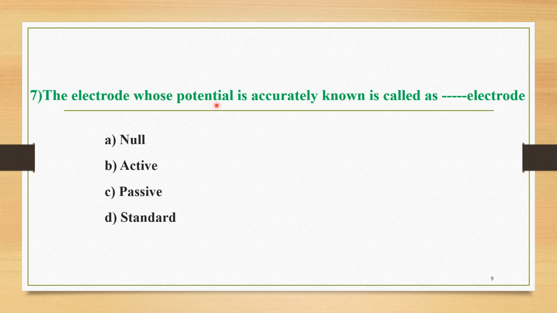The electrode whose potential is accurately known is called the electrode, and the four options are: A, the null electrode; B, active electrode; C, passive electrode; and D, a standard electrode. We know the types of electrodes, so depending upon some characteristics or properties fulfilled by a particular electrode, one name is given to it, and that electrode is called the standard electrode. The correct option is standard electrode. Those electrodes whose potential is accurately known are called standard electrodes.